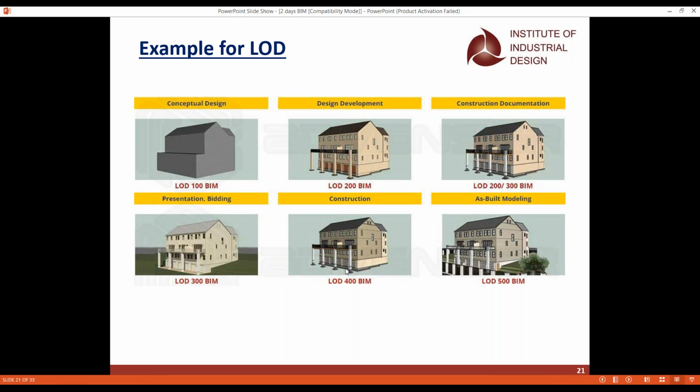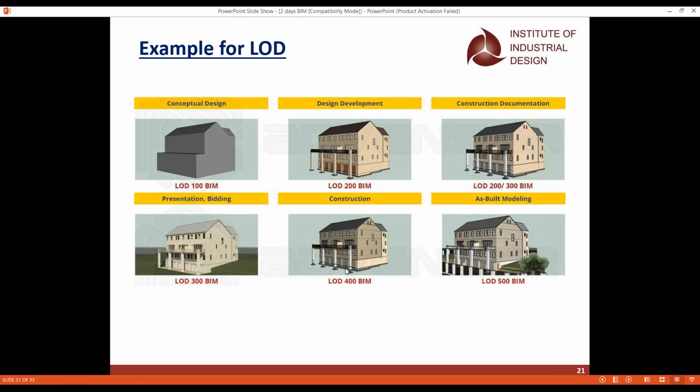And finally, LOD 400 is one of the biggest parts. We will have the construction task, because making a model, making a design, making the analysis part, all can be done in the software itself.